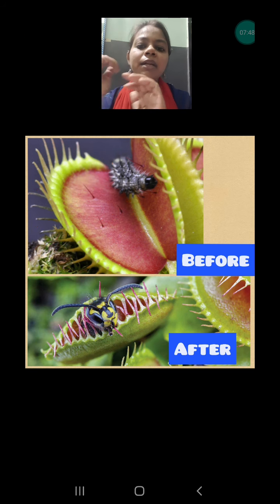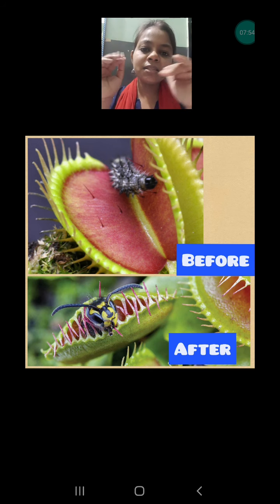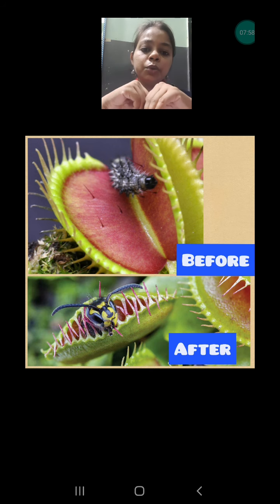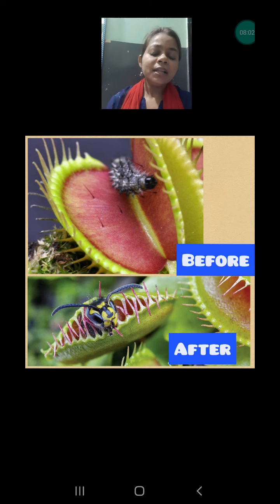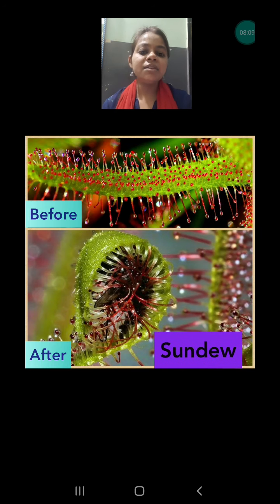First of all, they wait for the insect by opening their flaps. Whenever an insect sits there, it sticks to that surface and is not able to fly, and later their flaps close, and slowly the flaps stay closed until the insect is digested. This is how they trap insects.